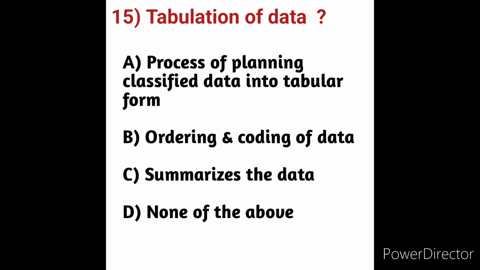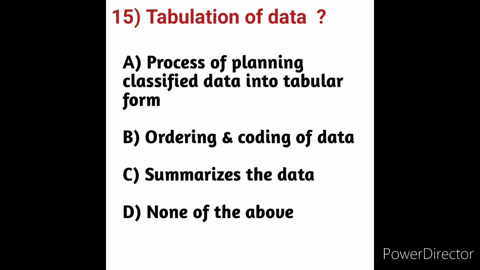What is meant by tabulation of data? We will see the options here. Option A, process of planning classified data into tabular form. Option B, ordering and coding of data. Option C, summarizes the data. Option D, none of the above.